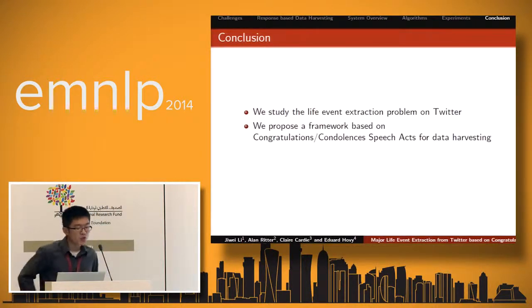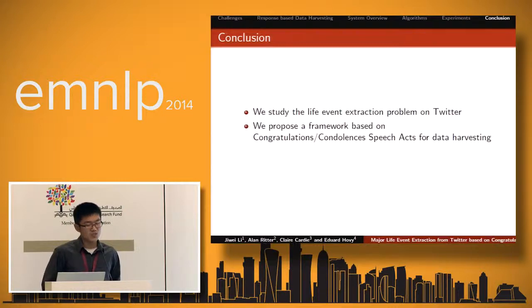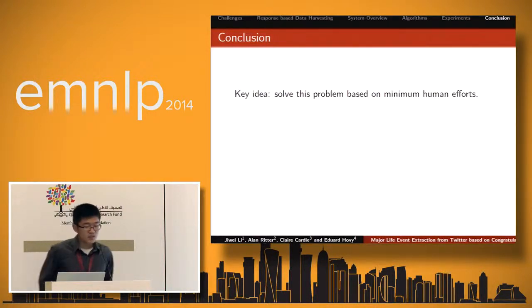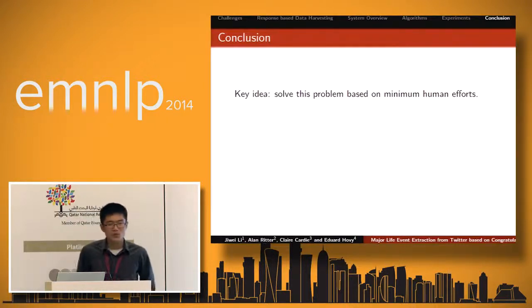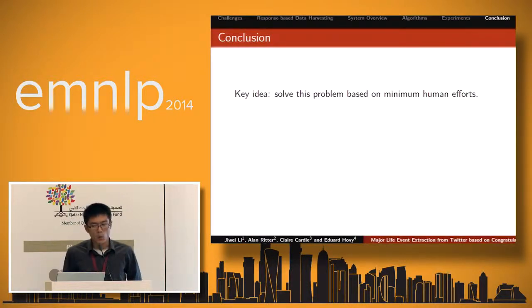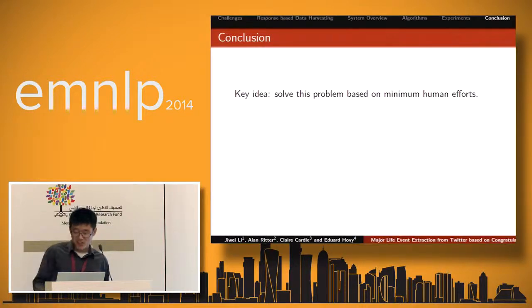We proposed a framework based on congratulations and condolences speech acts for data harvesting, and we explored different types of features and algorithms for this specific task. The key idea of this work is that we try to solve this problem with minimum human labeling effort, which means inevitably the method might be problematic.